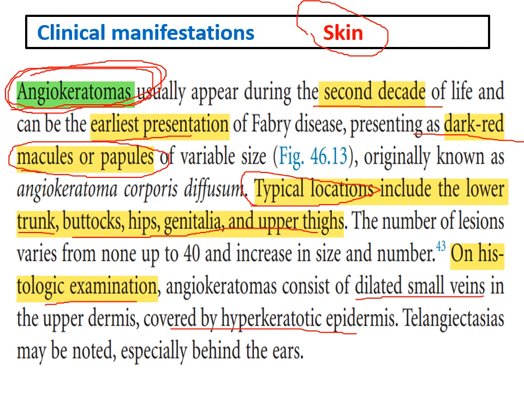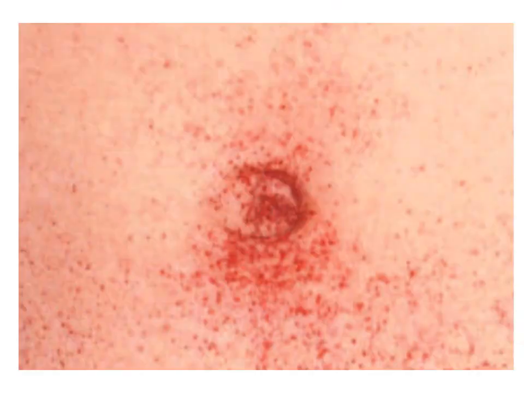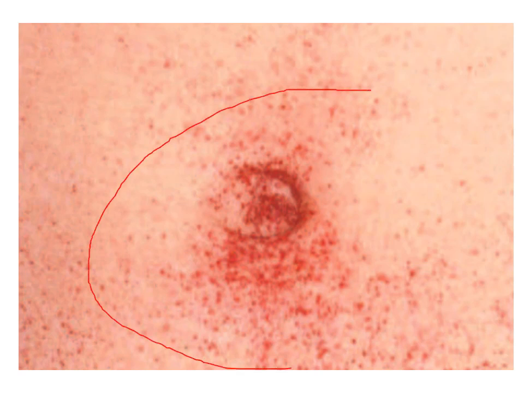And telangiectasias can be seen, especially behind the ears. Don't forget, there's a very important picture of the angiokeratoma around the umbilicus, periumbilical. As we said, dark red macules or papules in the area around the umbilicus.